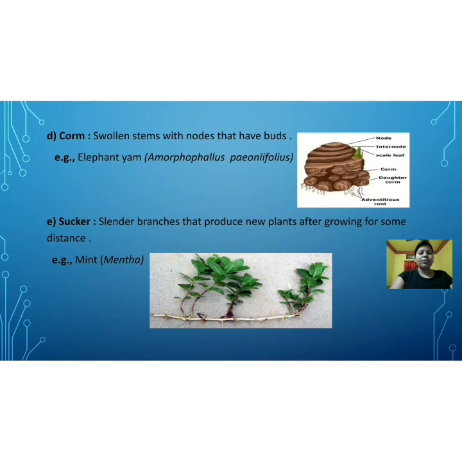Types of underground modified stem. Number 1 is rhizome, example is ginger. Number 2 is tuber, example is potato. Number 3 is bulb, example is onion. Number 4 is corm, example is elephant yam. Number 5 is sucker, example is mint. So these are the 5 types of vegetative part that are known as underground modified stem, or we can say these are examples of underground modified stems.